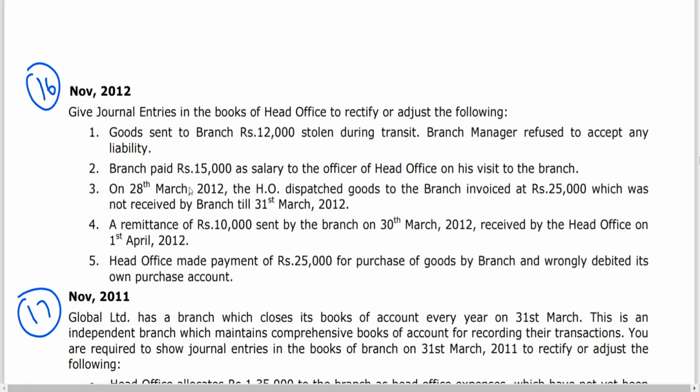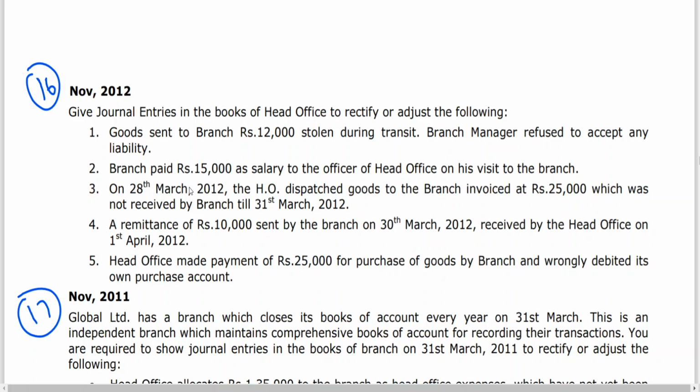Now you are writing entries in the books of head office. Branch paid 15,000. That means the head office salaries have been paid by branch. If head office is paying its own salary, they write